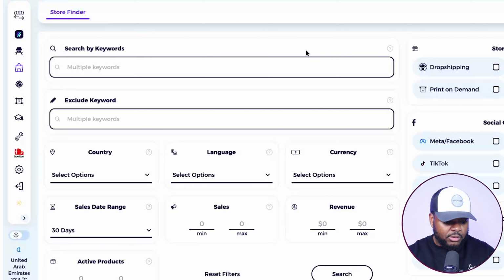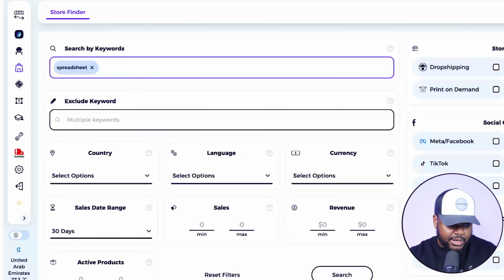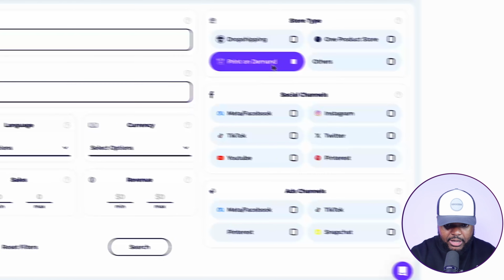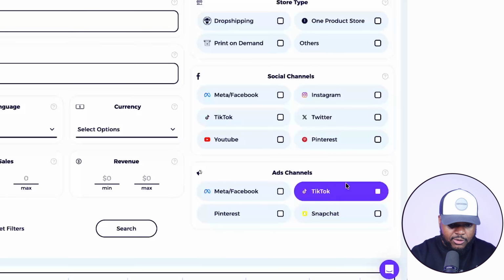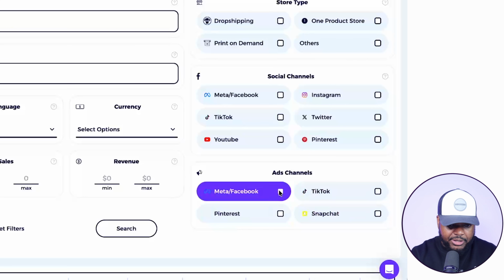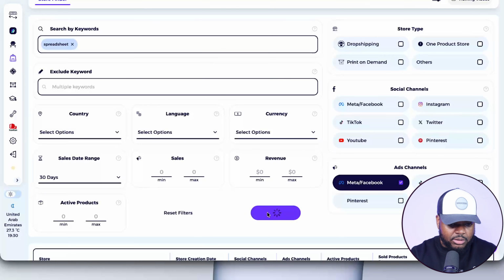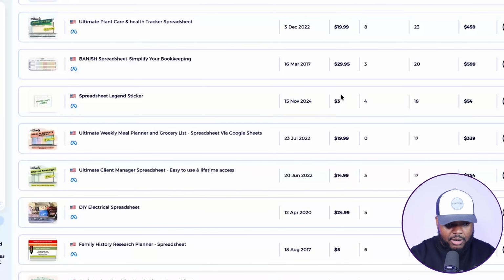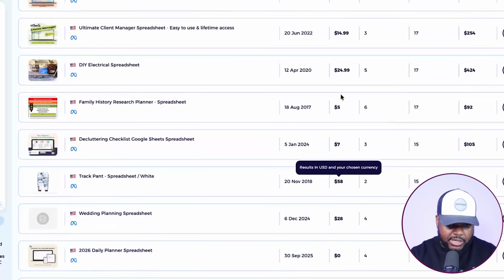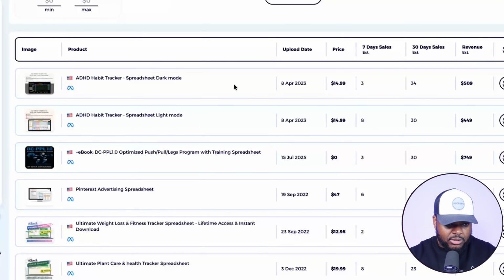Let's say I was looking to find someone that was promoting a spreadsheet, I could just type it in there as a keyword, and then I can come over here on the right-hand side where it says ads channels. I've got the option of selecting any one of these, but today I want to focus on Meta ads, of course. Then I'm just going to click on search. If I scroll down, as you can see, there are all of these different people that are promoting spreadsheets right now as we speak. And I'm going to be able to click into any one of them.